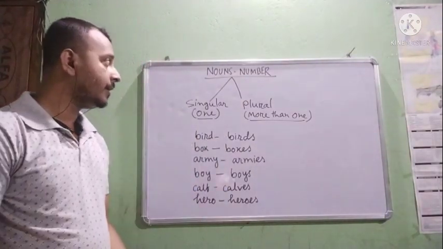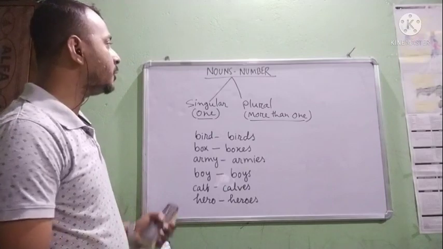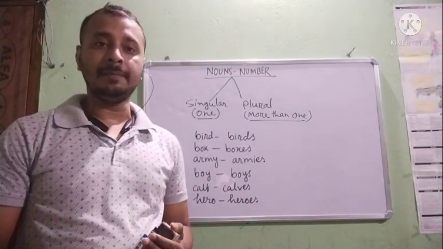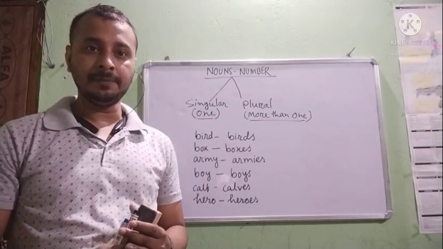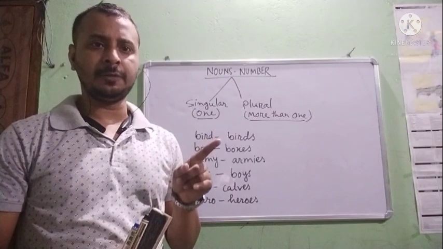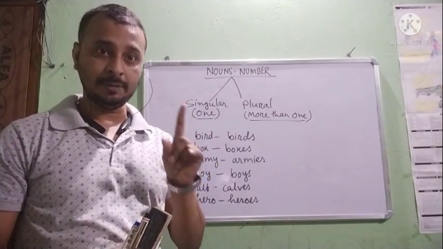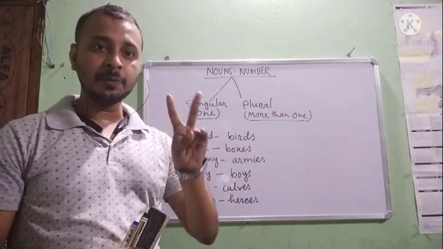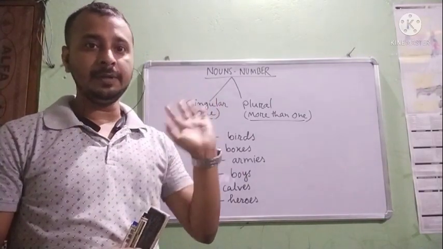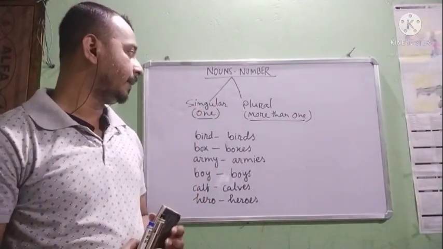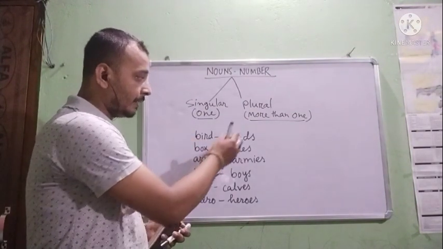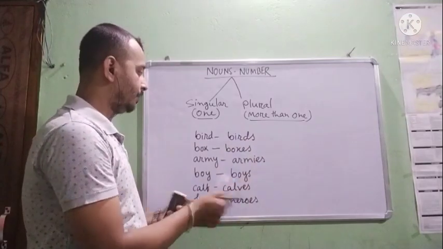So students, let's next proceed to noun number. There are two kinds of numbers, singular number and plural number. Singular number means one thing, one person, one bird, one animal, only one. And plural number means more than one. It may be two, three, four, more than one. That is plural number. See the board, I have written singular on this side and plural on that side.